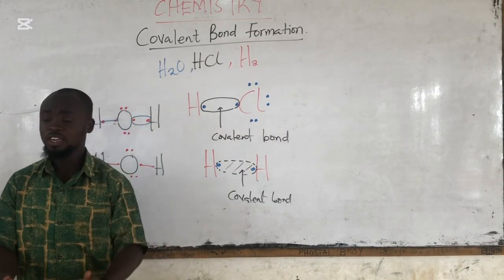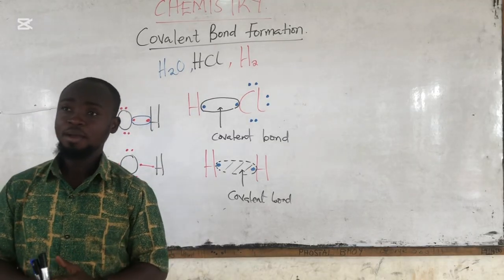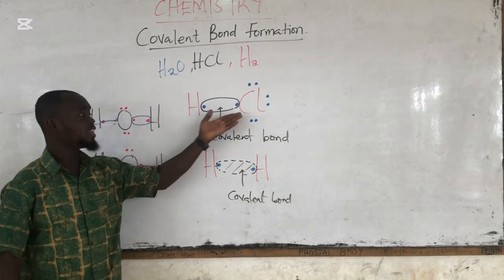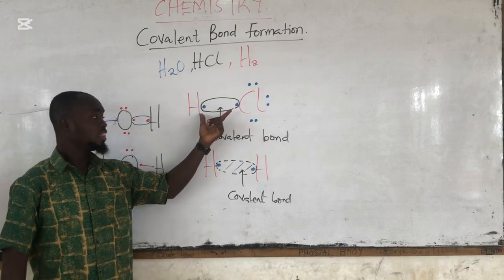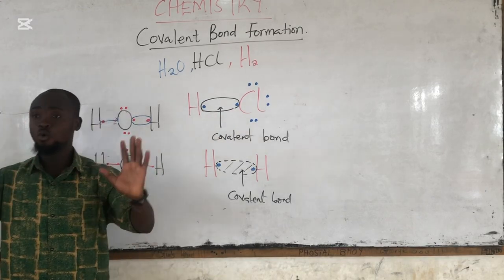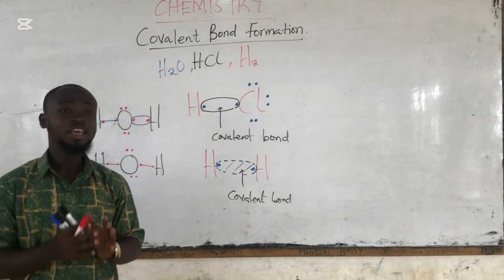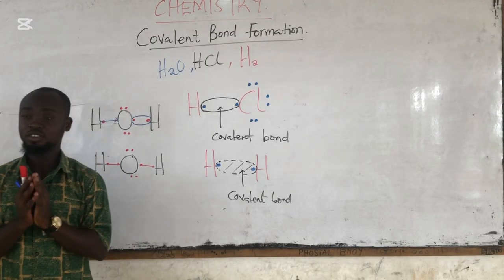So in covalent bonding, it involves donation and then electron sharing. But with these electrons that are being donated and shared, the sharing can become unequal based on electronegativity differences between the atoms involved in the bond.